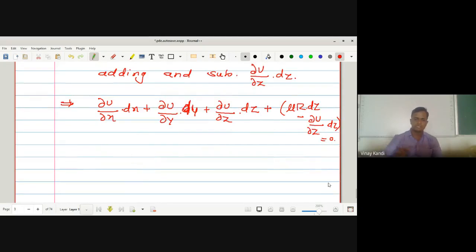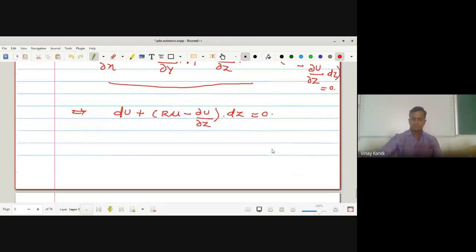The first part is du, the total derivative of function u, plus (mu r minus dou u by dou z) into dz is equal to 0.